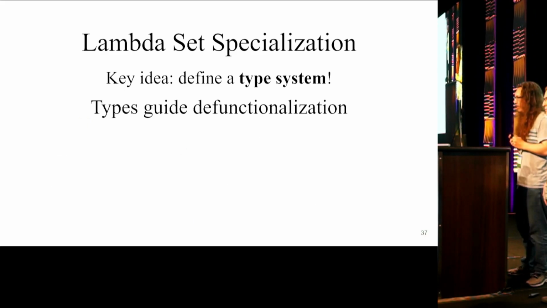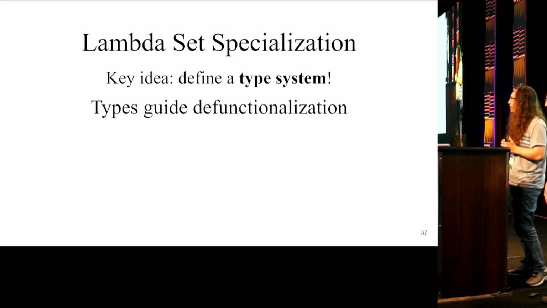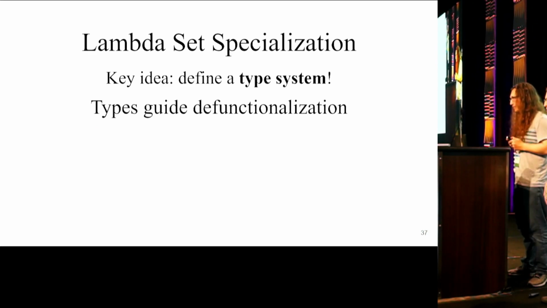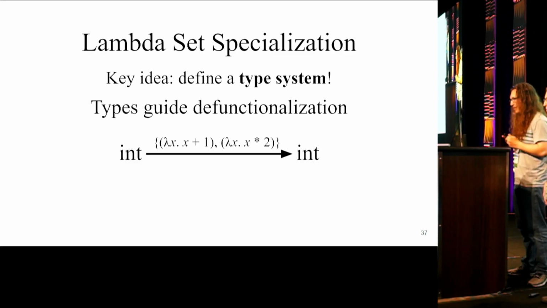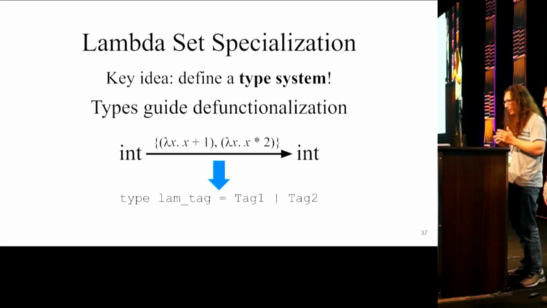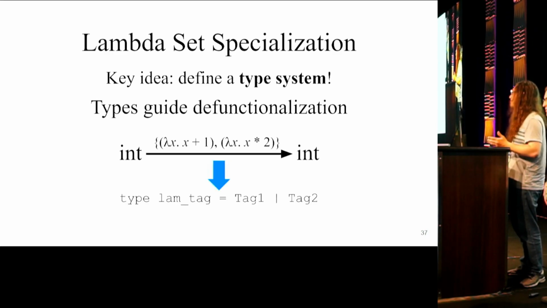Once we have our specializations and all the lambda sets are concrete, lowering them is easy. So types guide defunctionalization. If we see a type annotated with a 2-member lambda set, we simply turn the underlying value into a sum type with 2 variants. And we turn calls to that value into matches on that sum type.